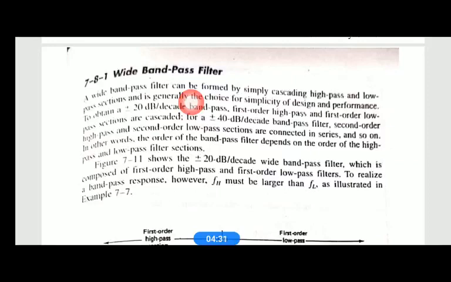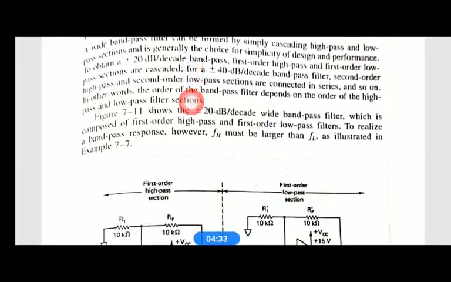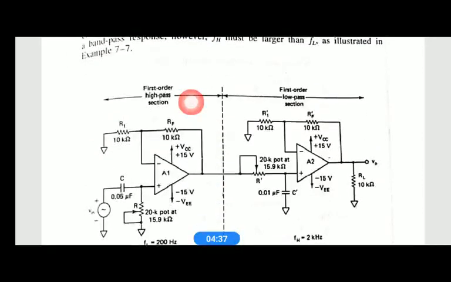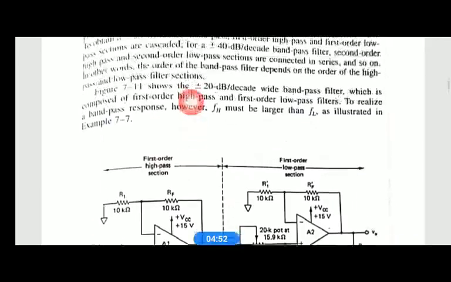To design a wide band pass filter, we utilize one high pass filter and another low pass filter. The high pass filter and low pass filter are connected in cascade to form a band pass filter.